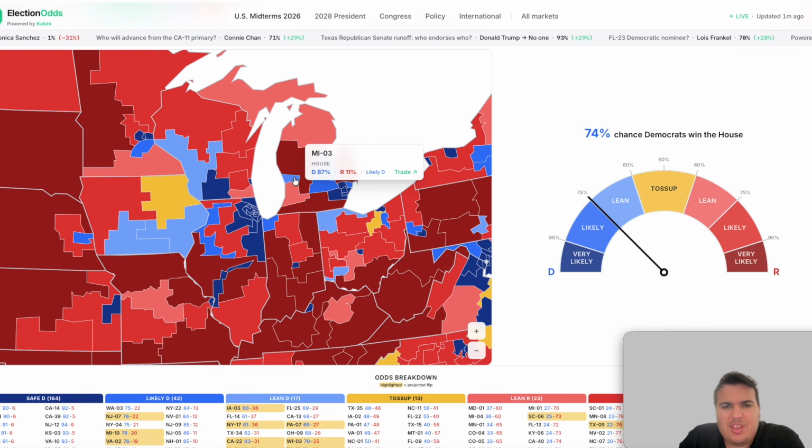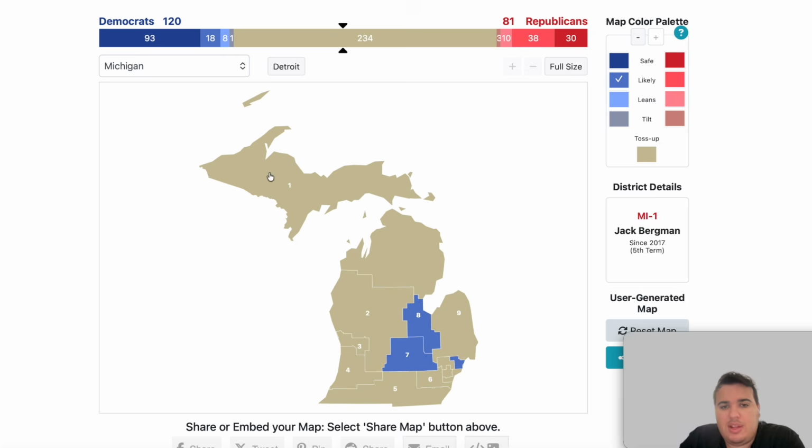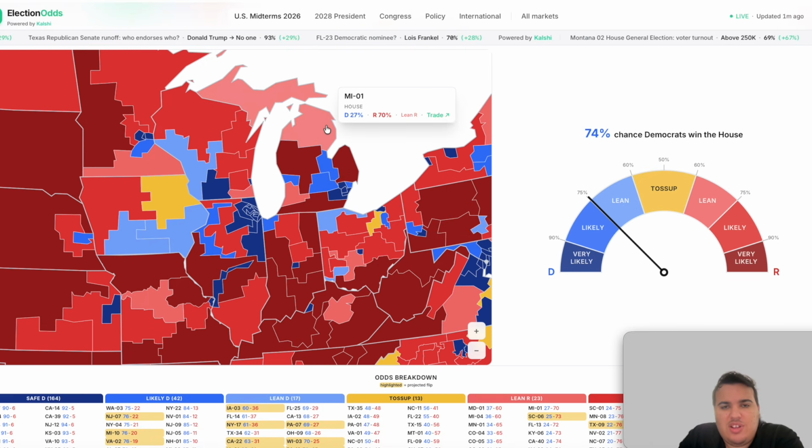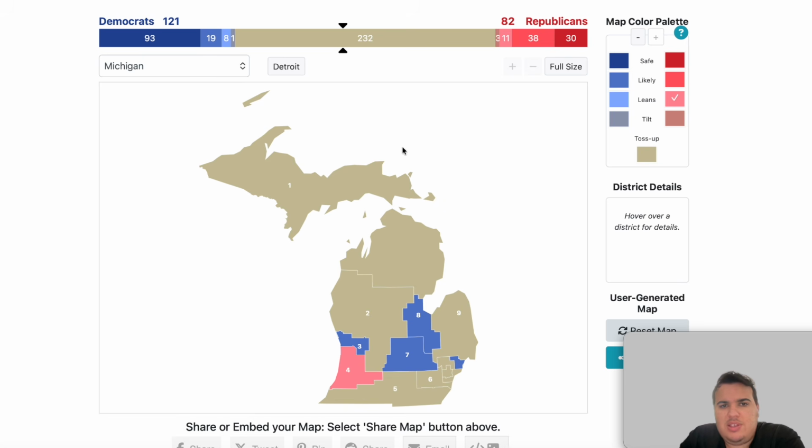Now we also have the 3rd district that's listed as likely Democratic, while the 4th district is currently listed as lean Republican. So that's very significant there as well. That's Bill Huizenga's 4th district in Michigan. Okay, that is there. We can put the 1st district as lean Republican as well in the state of Michigan here.